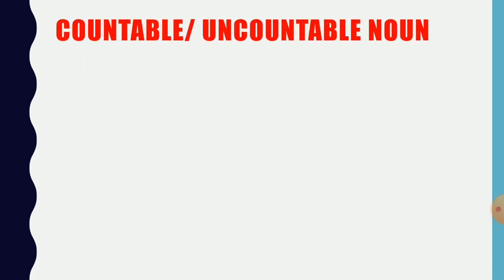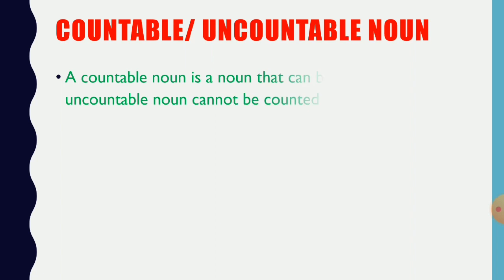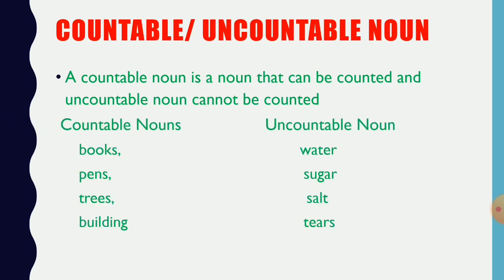Let's now move on and talk about the most important nouns, countable and uncountable noun. Countable noun is a noun that can be counted, and uncountable noun cannot be counted. Some countable nouns are books, pens, trees, and building.